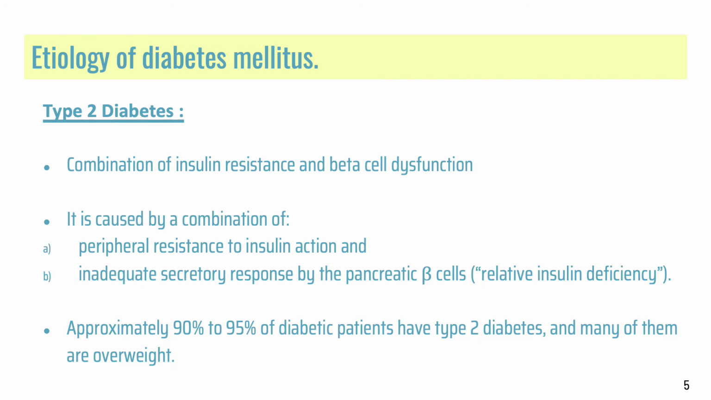Type 2 diabetes occurs in a combination of insulin resistance and beta cell dysfunction. It is caused by a combination of peripheral resistance to insulin action and inadequate secretory response by the pancreatic beta cells, also known as relative insulin deficiency. Type 2 diabetes is the most common type of diabetes mellitus. Approximately 90% to 95% of diabetic patients have type 2 diabetes, and many of them are overweight.